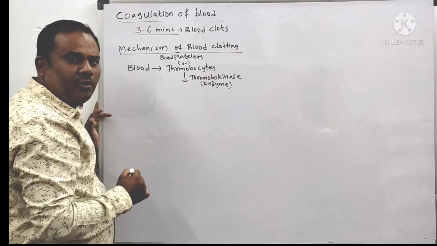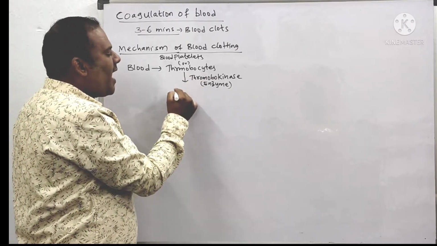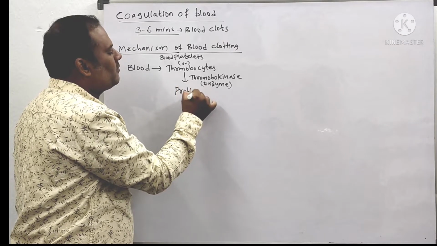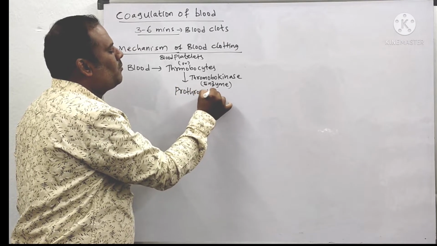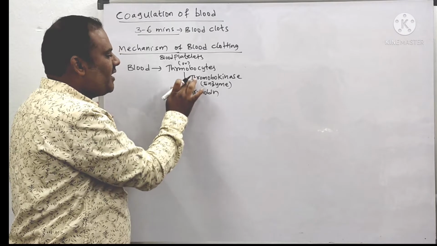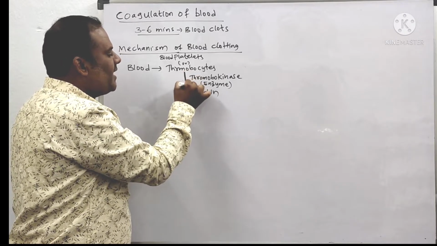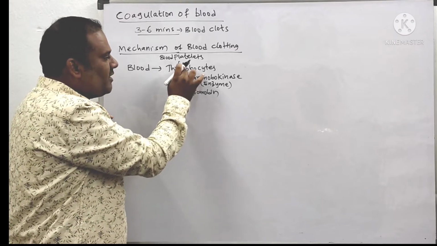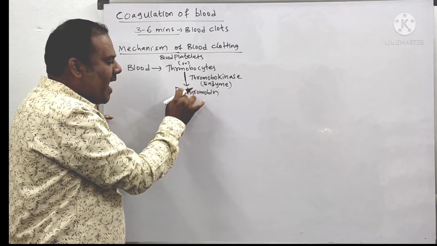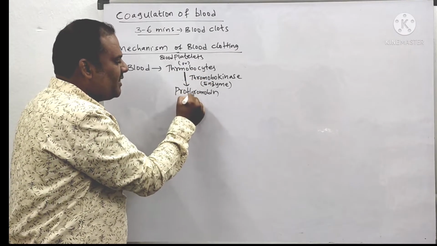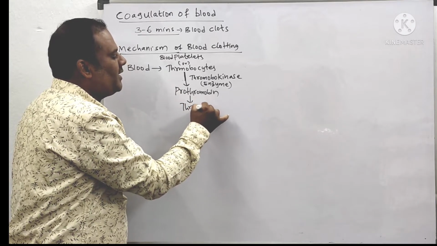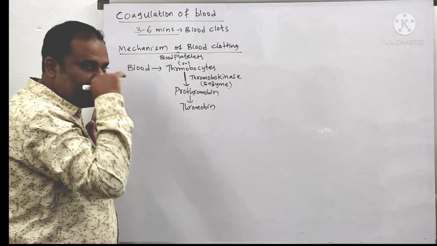That enzyme will act upon prothrombin. Prothrombin is one type of protein present in the blood. When the thrombokinase enzyme acts upon the prothrombin, the prothrombin is converted into thrombin.